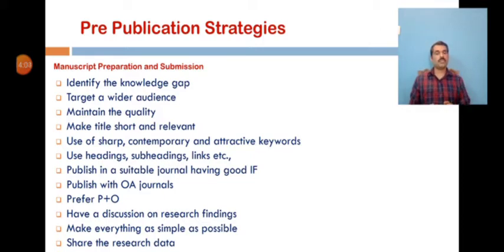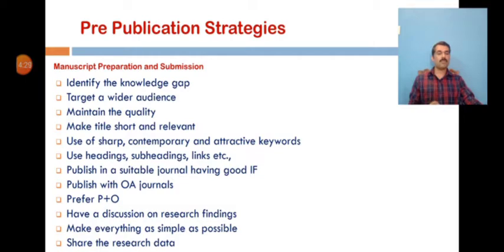And make your title short and relevant. Choose a right and relevant title for the manuscript and make it descriptive. It is also better to incorporate a keyword of that particular research topic in the title, so that it will be easy to index in the indexing databases. This is the most effective way to make the title search engine friendly and give optimal online visibility.